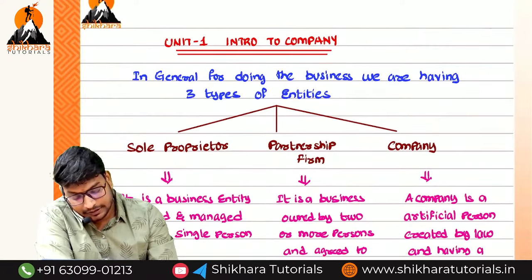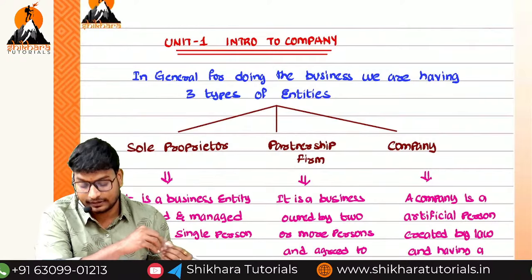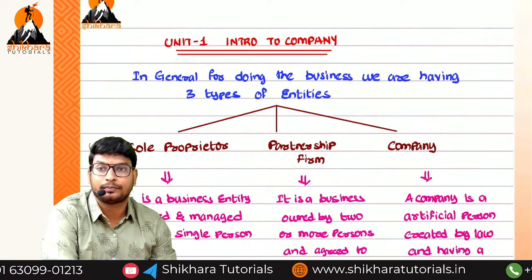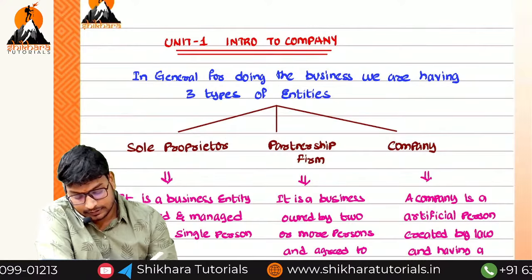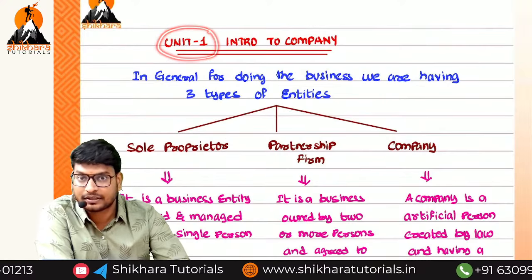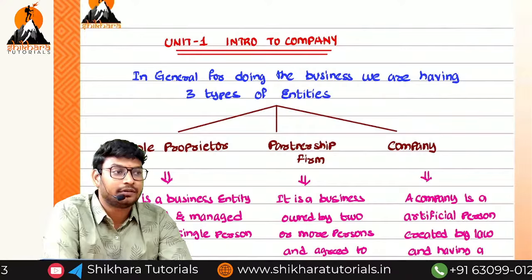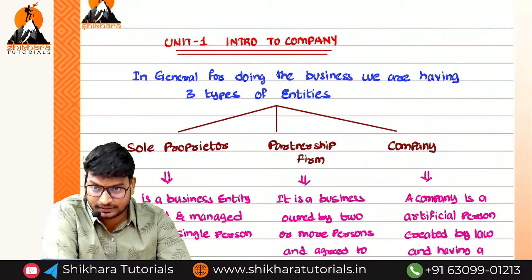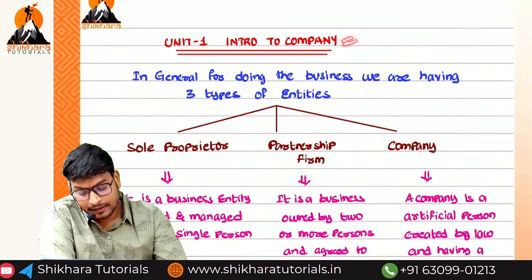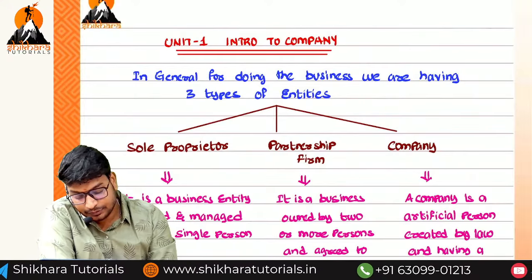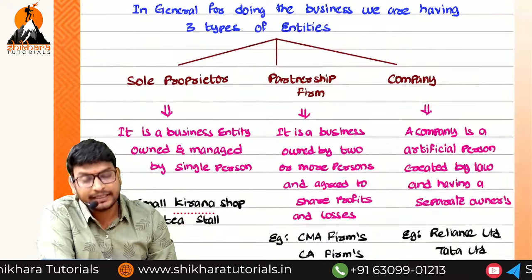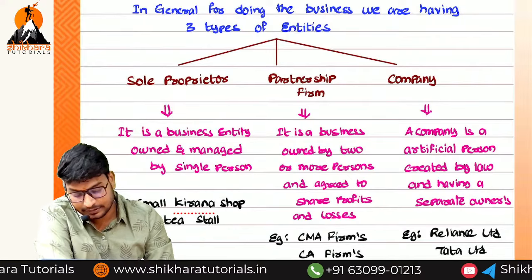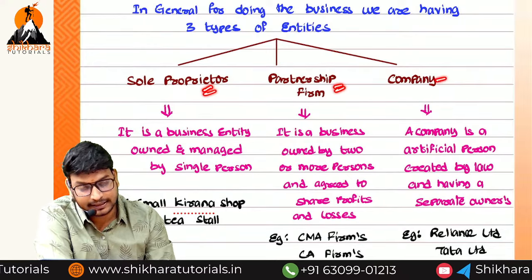First we are going to revise what we discussed in yesterday's class, and then we are going to start a new topic in today's class. Unit 1, do you know the name of the first chapter? Accounting for issue of shares and debentures. In that we are seeing the introduction to the company. How many types of entities will be there? 3 types: sole proprietor, partnership firm, or company.